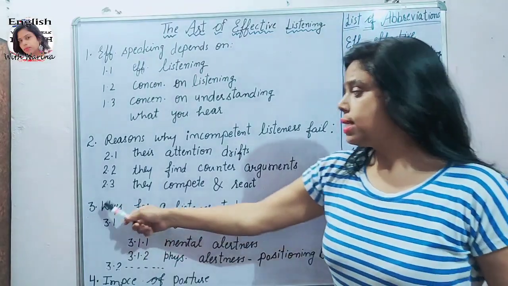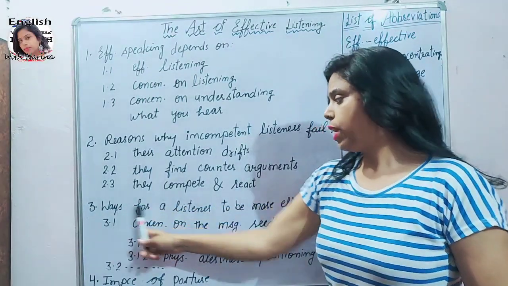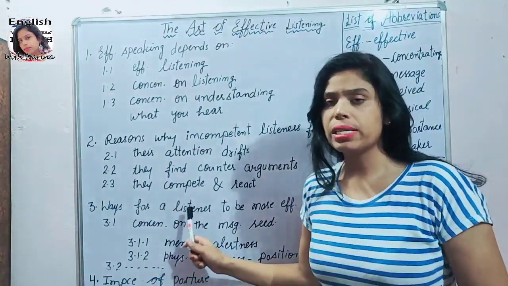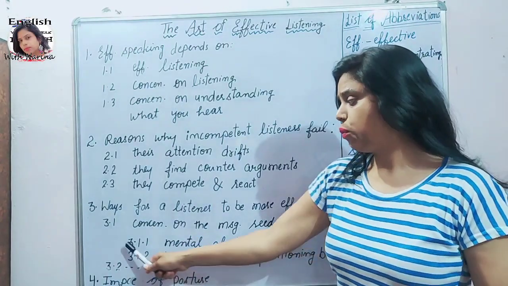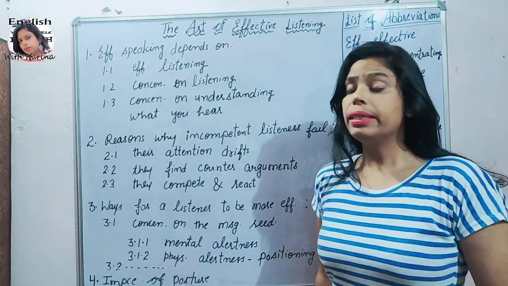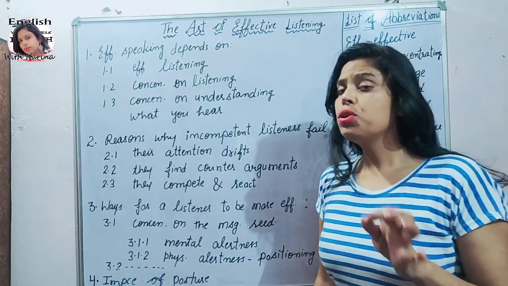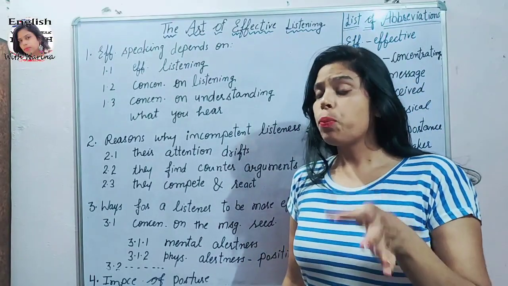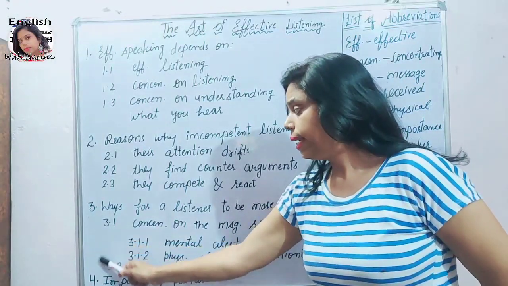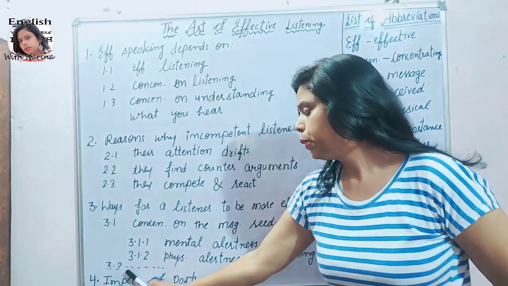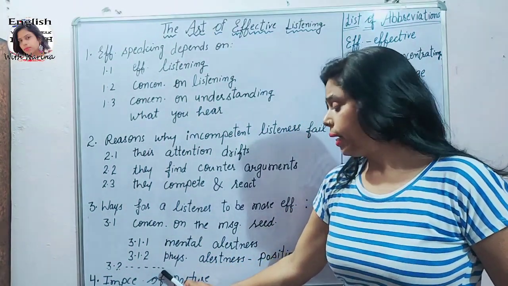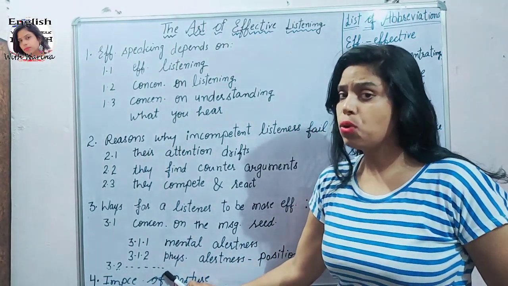And friends, see 3, ways for a listener to be more effective. Friends, this is the main heading, subheading, and friends, 3.1.1, this is a subheading. I just want to tell you, you have to use proper indentation. Yes, this is the indentation. And friends, 3.2, I didn't write any sentence here because there is no space.